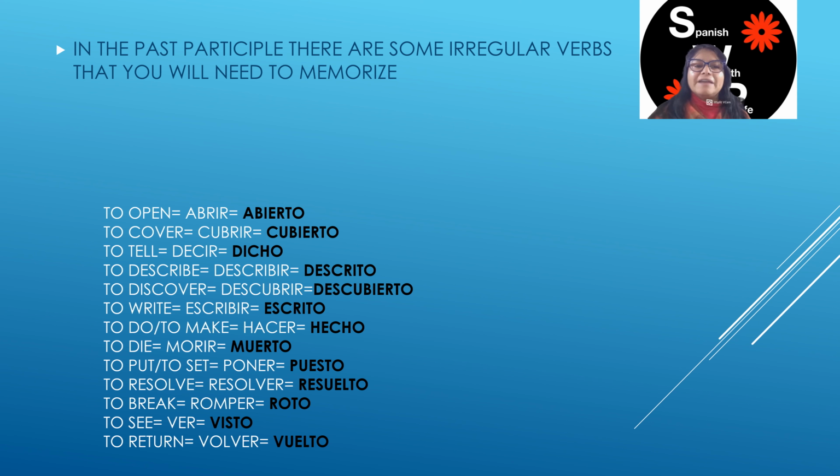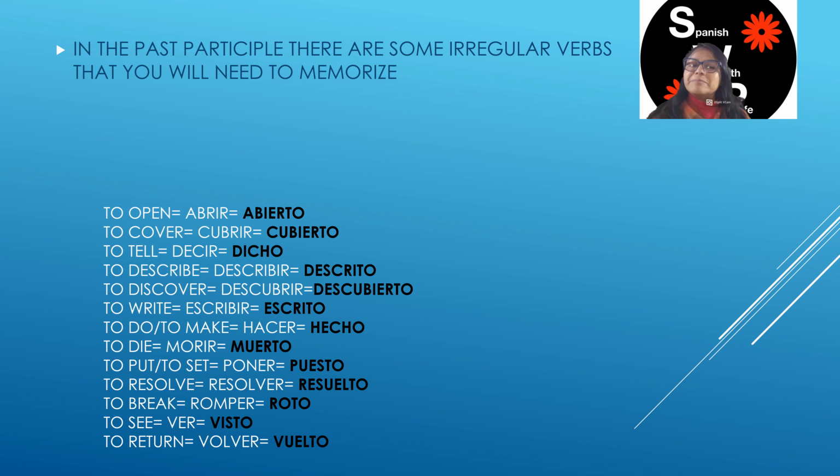To describe, describir, descrito. To discover, descubrir, descubierto. To write, escribir, escrito. To do or to make, hacer, hecho. To die, morir, muerto. To put or to set, poner, puesto.